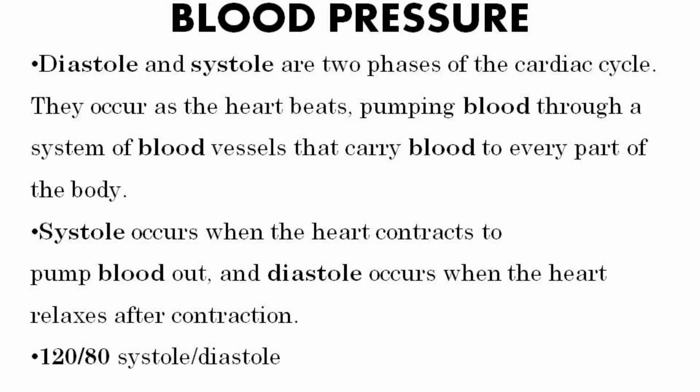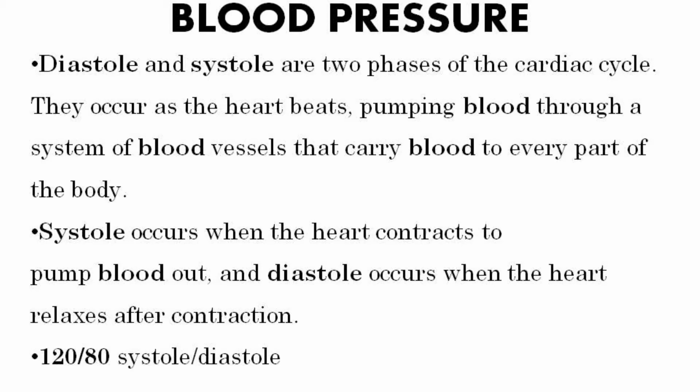They occur as the heart beats, pumping blood through a system of blood vessels that carry blood to every part of the body. Systole occurs when the heart contracts to pump blood out, and diastole occurs when the heart